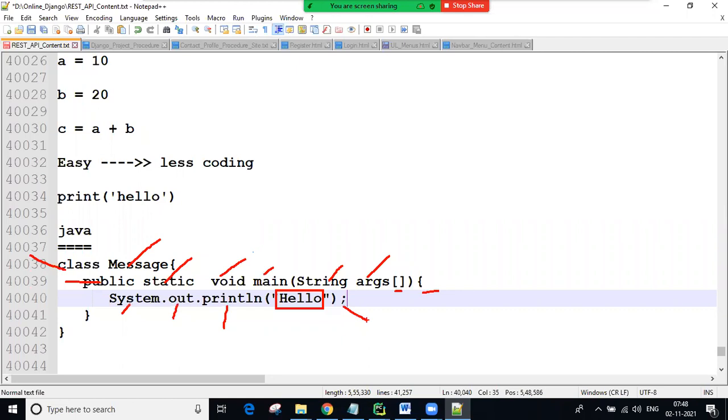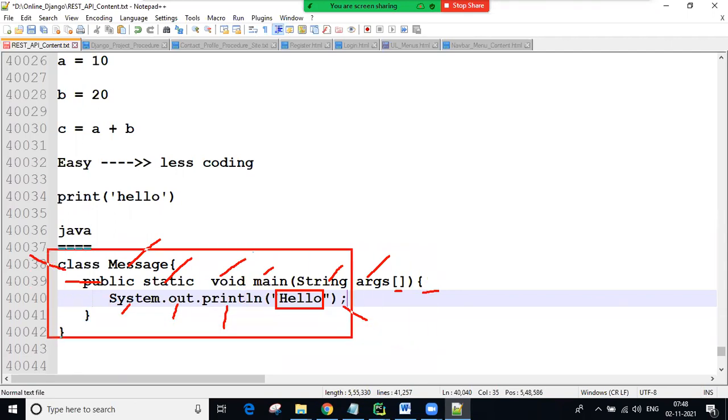All these things must be learned first of all. As a developer, after focusing on all these definitions, then we are able to write the hello message. But in Python, as a developer, you just focus on the print method. What is the use of the print method? That's enough. We can print the message.